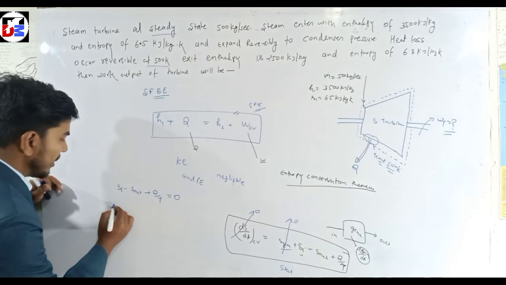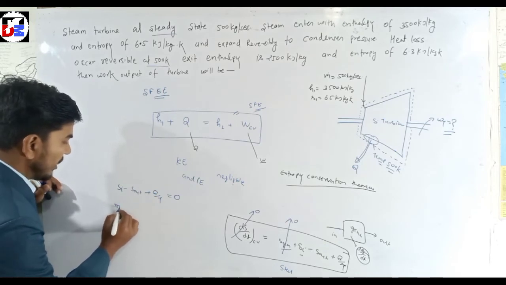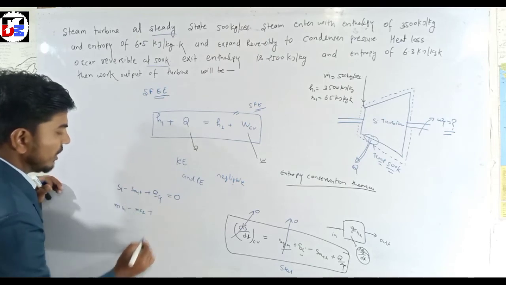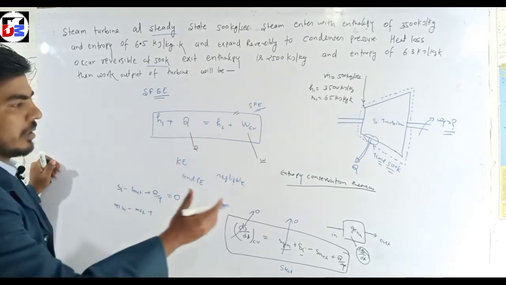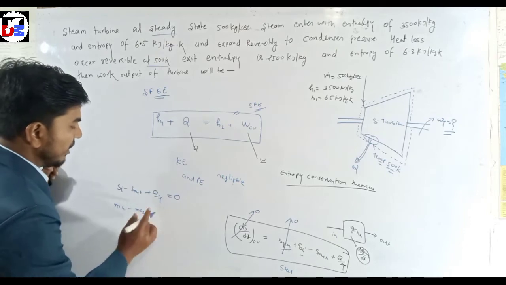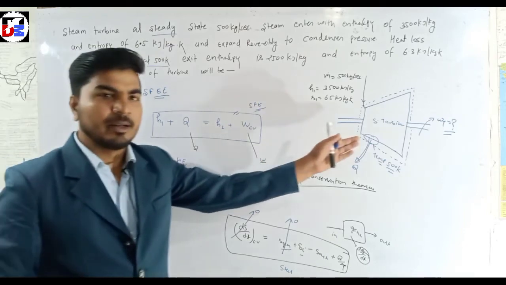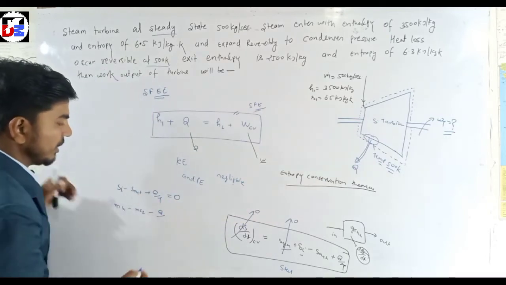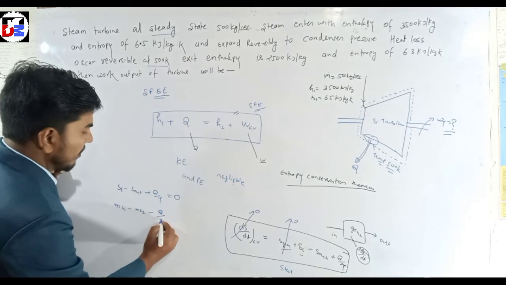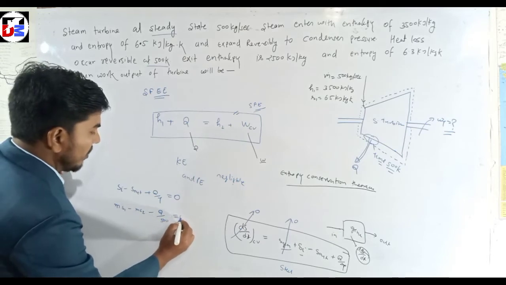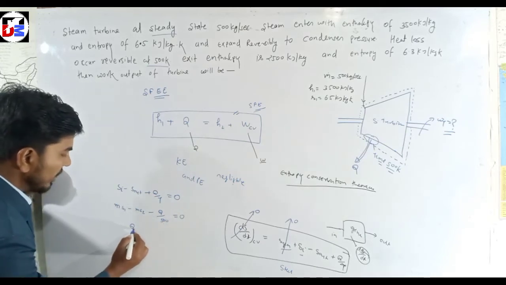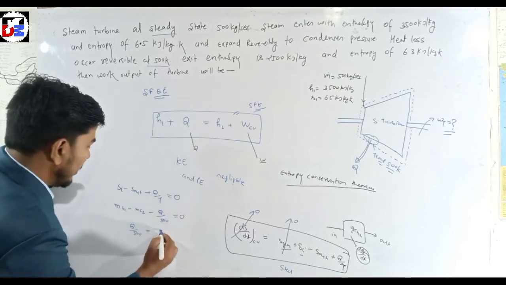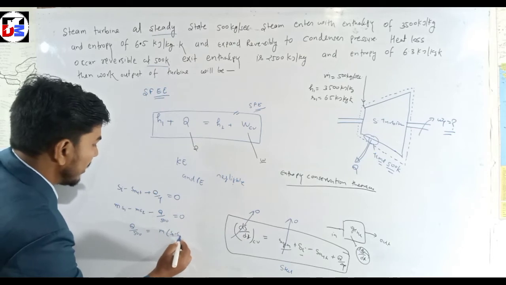Now we put m s1 minus m s2 plus Q. Q is heat rejected, so we write it with a negative sign because heat is rejected from the turbine. So the negative term Q upon T, where T is given as 500, is equal to 0. Now Q upon 500 is equal to m times s1 minus s2.